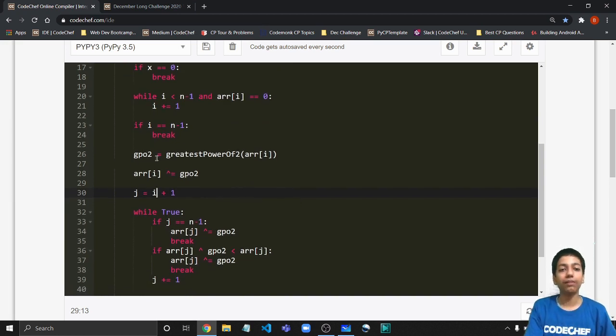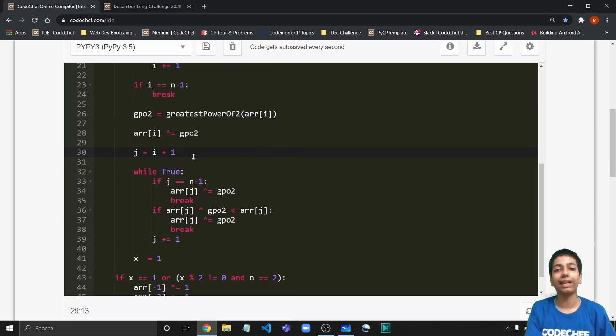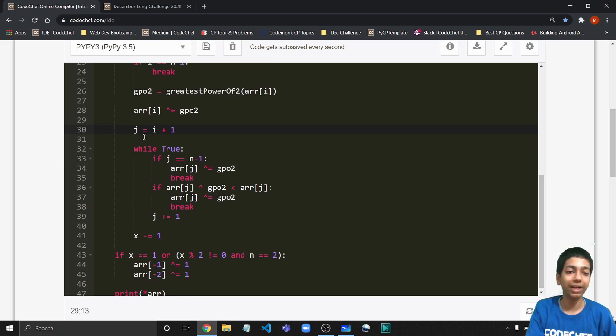So once we are successful with all of this, we are going to initialize this variable gpo to the greatest power of 2 for the arr of i, right? And then XOR arr of i with gpo2, exactly as we saw it in the discussion. Then initialize the second pointer j, that will be i plus 1, and again a while true loop. So if j is equal to n minus 1, that is we have reached the end and we could not find any element that gave us a smaller value when XORed, so we have no choice but to XOR it with gpo2 and break.